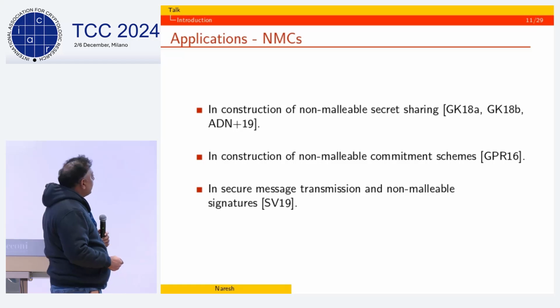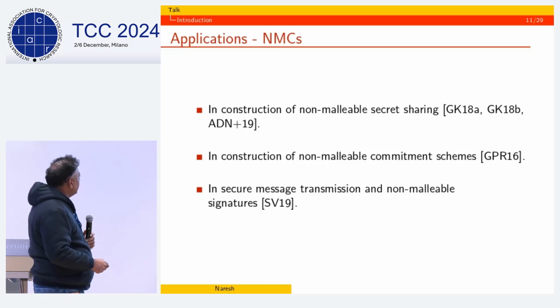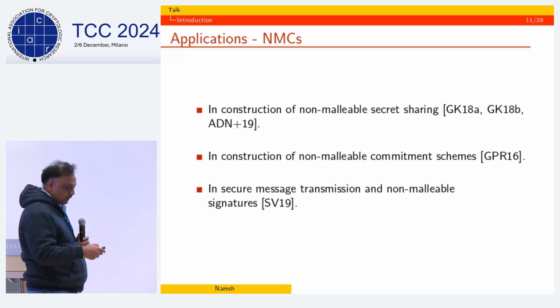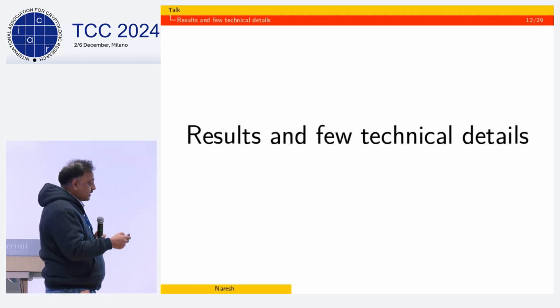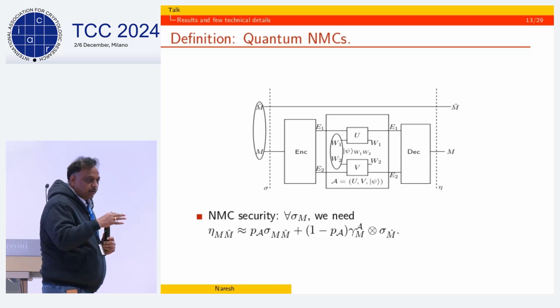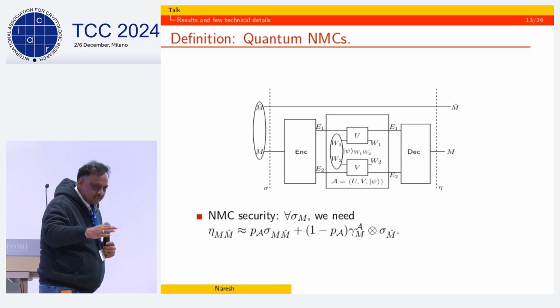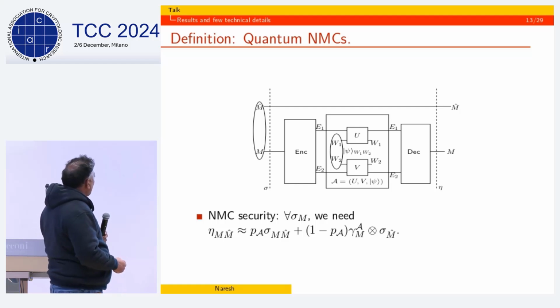Right. So the applications of constructing these non-malleable codes are in non-malleable secret sharing, non-malleable commitment schemes, non-malleable signatures, and so on. Okay. So what is our result? Our result is we consider the case of quantum message. Okay. So the things that I've been describing before were all classical message, but now quantum message. So how do we model this?